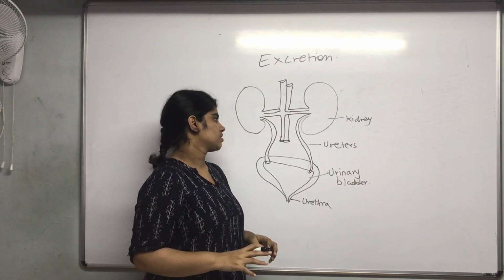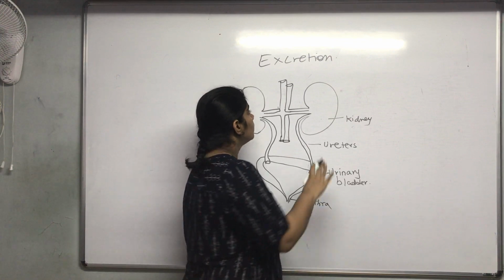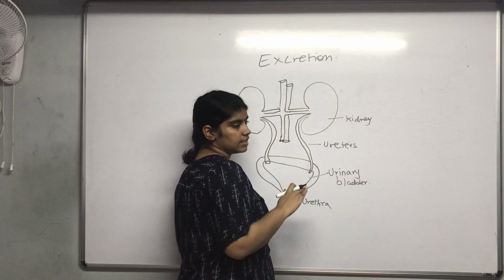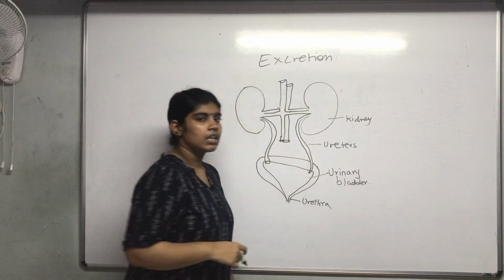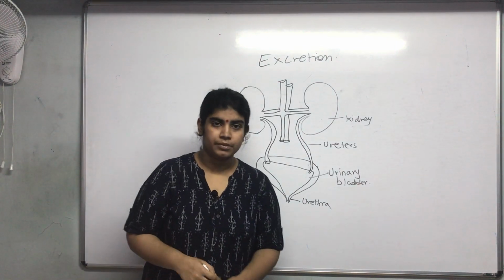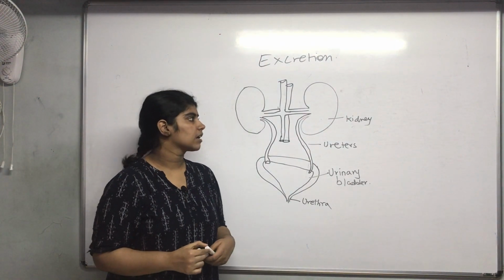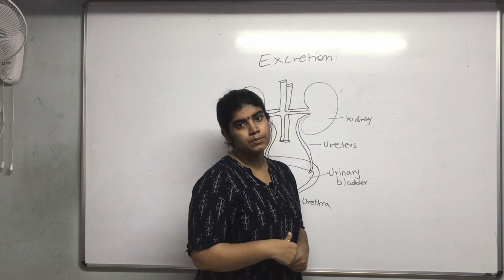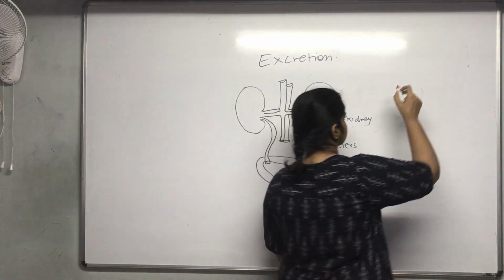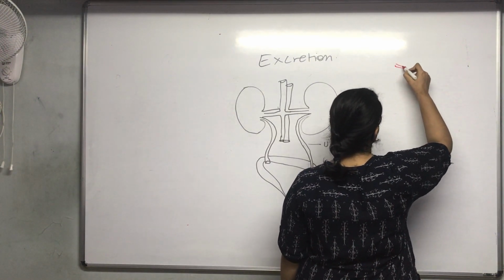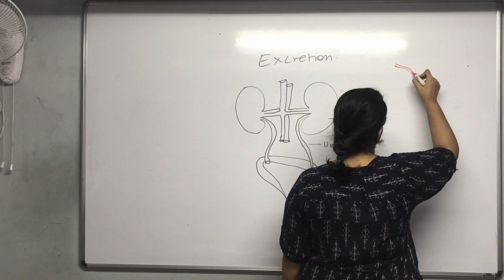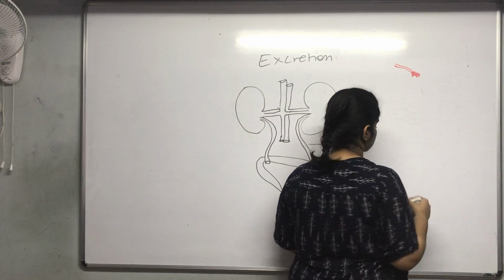Now what happens is, the blood from the arteries and the veins, as we have marked before, let's mark arteries red and veins blue. These are the capillaries, of course.